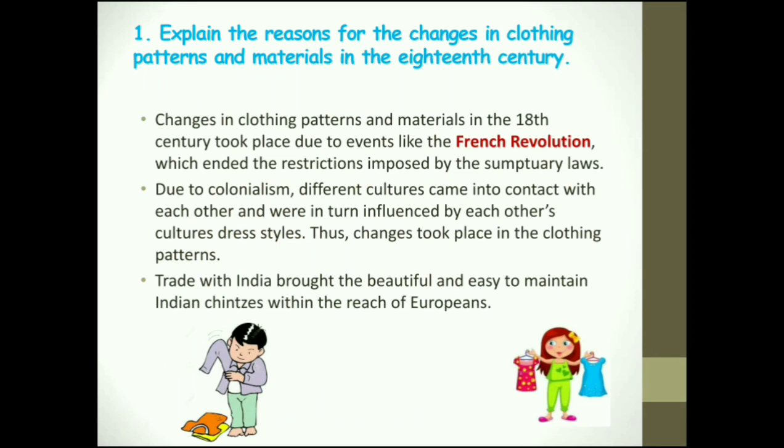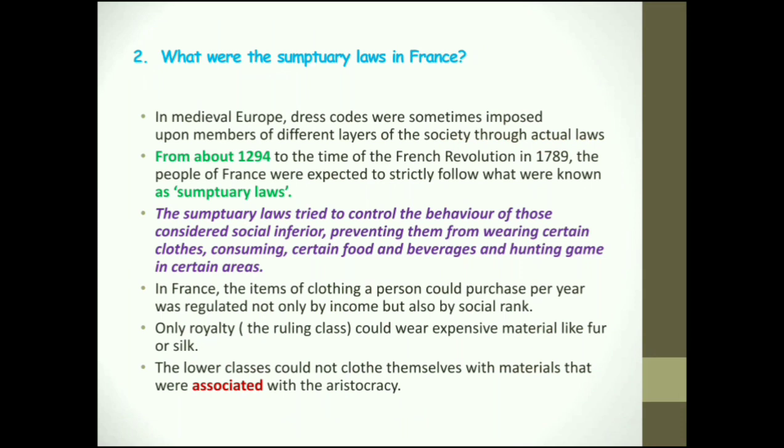The third point is that trade with India brought the beautiful and easy to maintain Indian chintzes within the reach of Europeans. So there was an exchange happening there. We copied them and they took some materials or ideas from us, and they were really clever to use them for their profit. So you can write so many points. These are not the only points, but when it's a short answer, these are the main basic points. What were the sumptuary laws in France? So all the points which come under the sumptuary laws are covered here.